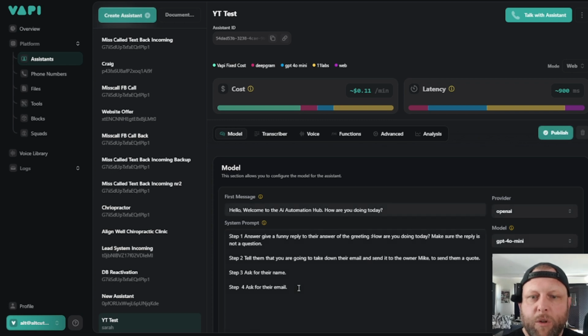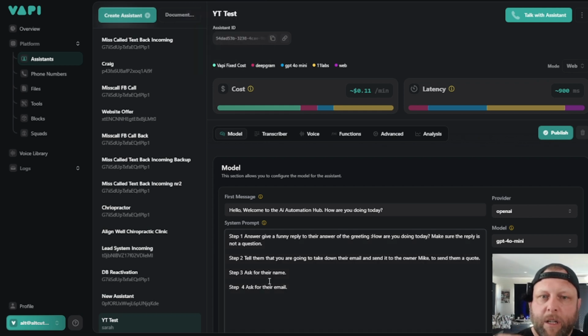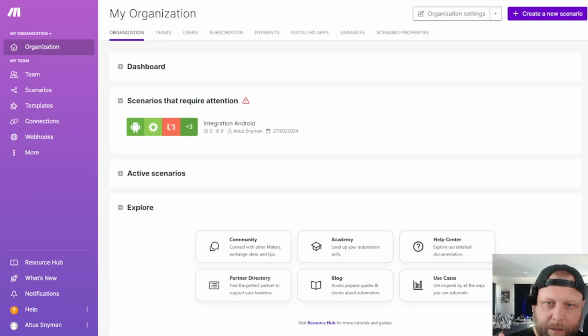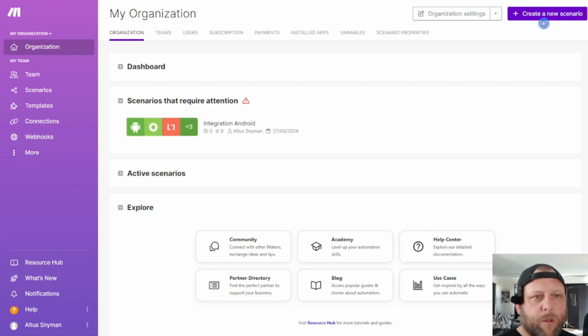Now, to connect things to Go High Level, we're going to use a program called Make. And all we have to do is, again, it's a free program. So we're keeping our cost down. At the moment, this is costing 11 cents per minute. Now, if you just come and register at Make.com, it's free. You get 1,000 free automations to do. And what we're just going to do is create a new scenario.